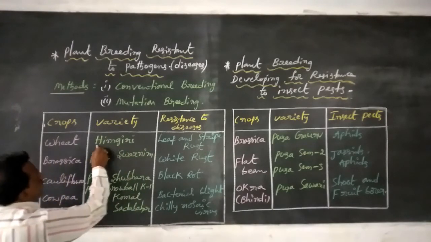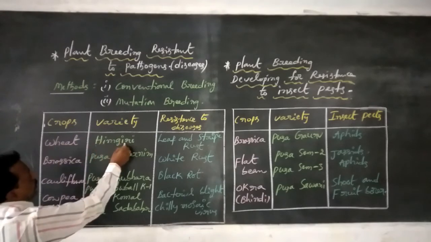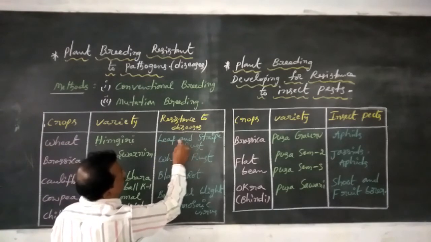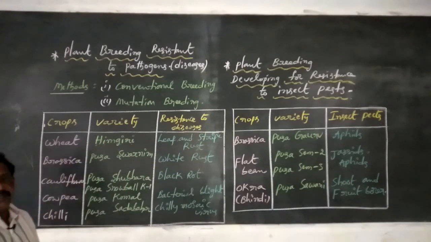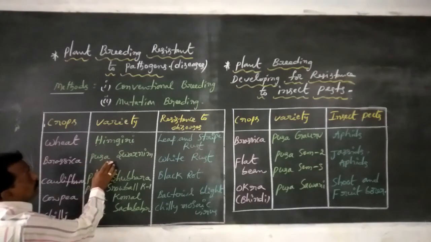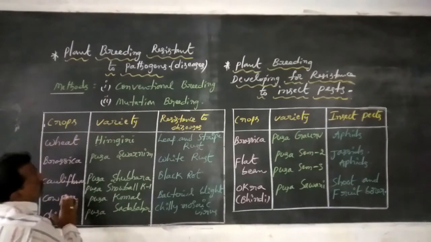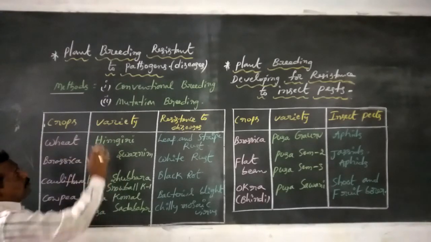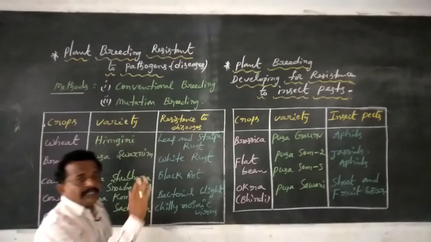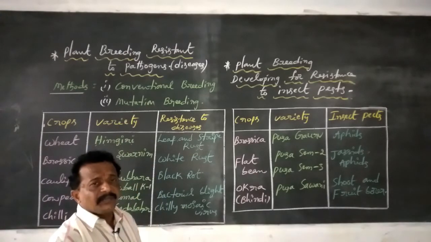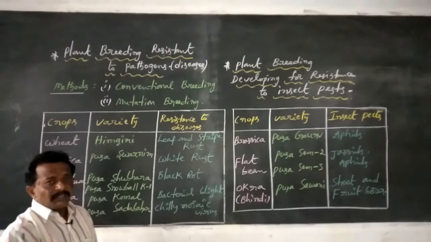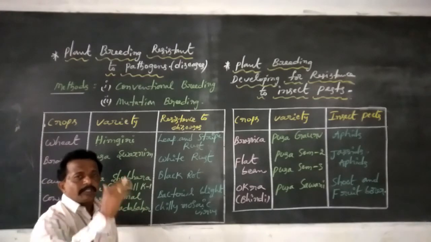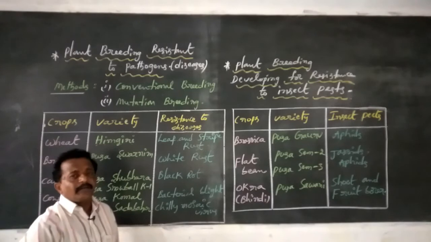The first one is the Himagiri variety of wheat. It is resistant to which disease? That is leaf and stripe rust disease. Okay now, these are the conventional breeding crop plants. These conventional breeding crop plants depend upon the very long process of plant breeding. This plant breeding depends upon the green revolution.